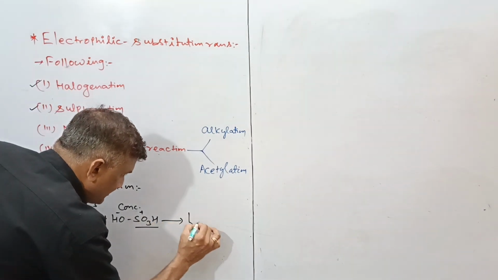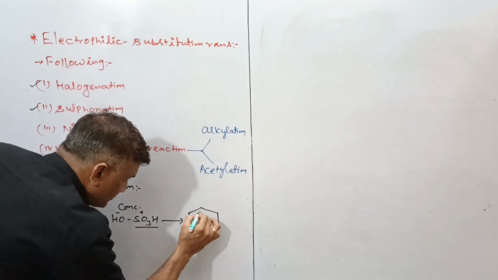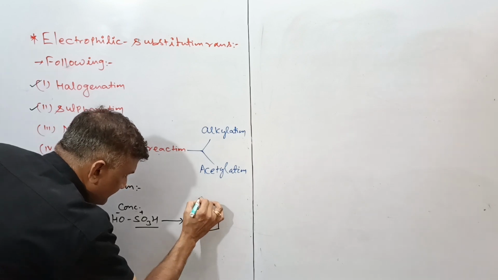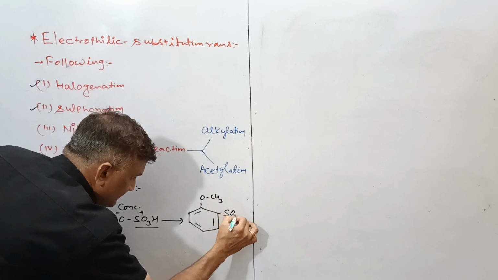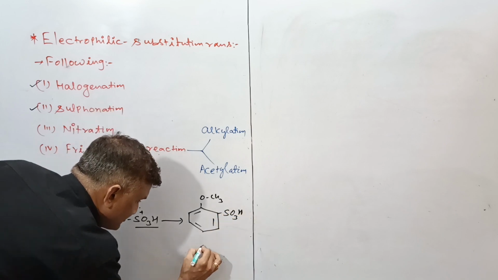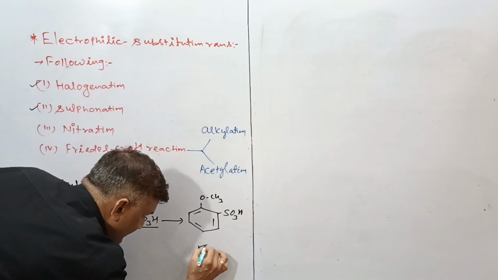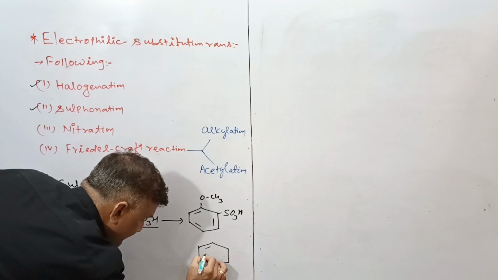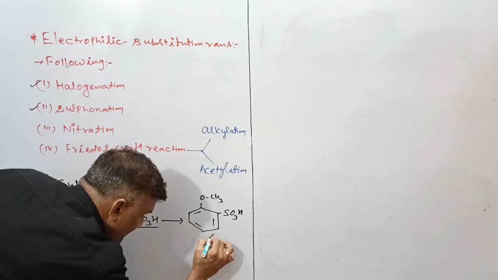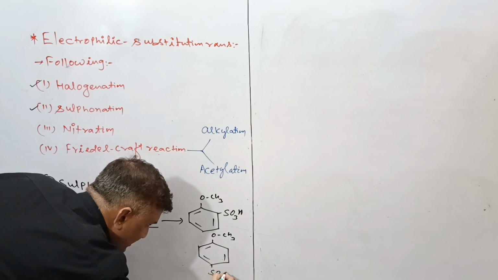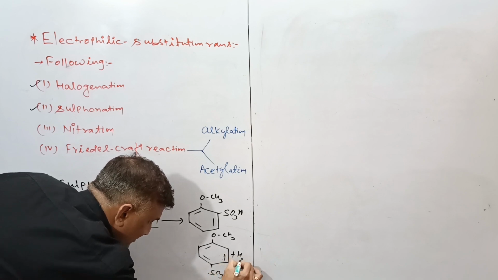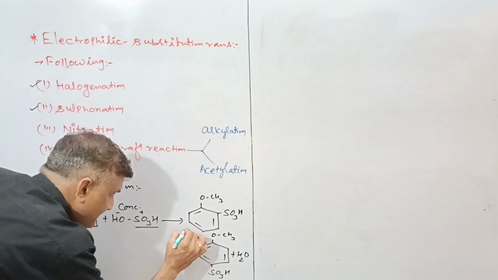So here there will be formation of the same ortho and para isomers. We can draw it here. This is the OCH3 and this is the SO3H. As a byproduct, here there will be formation of H2O.